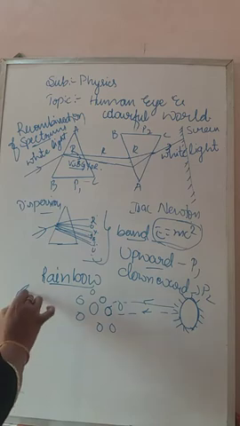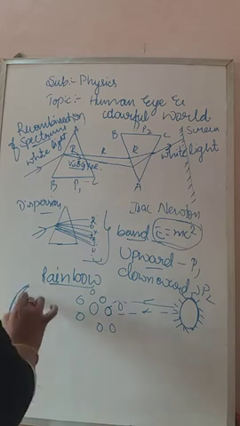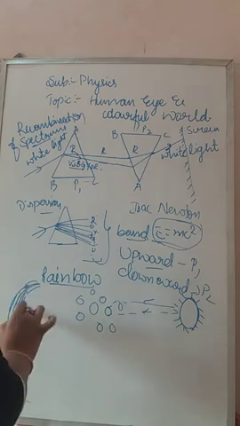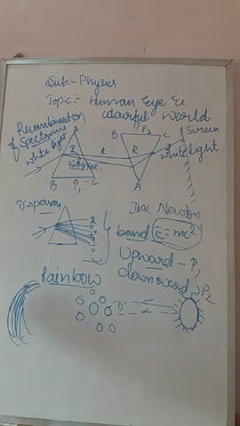Here we can see the rainbow with the 7 constituent colors, VIBGYOR. So that is how the rainbow is formed.